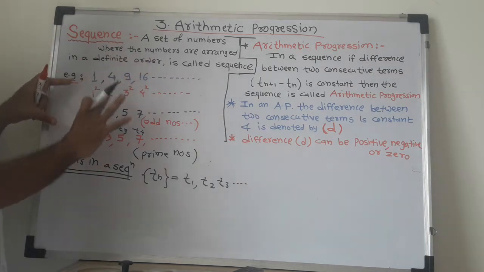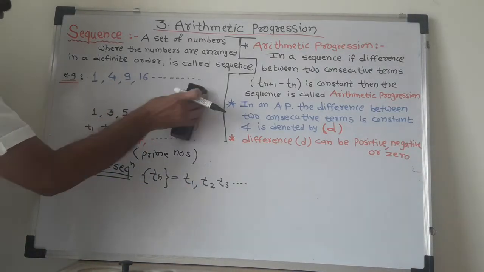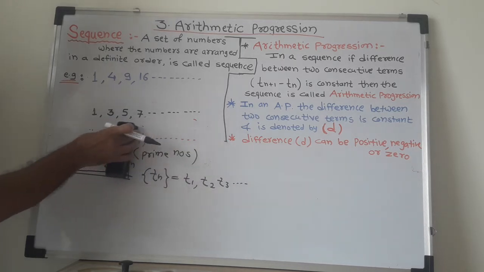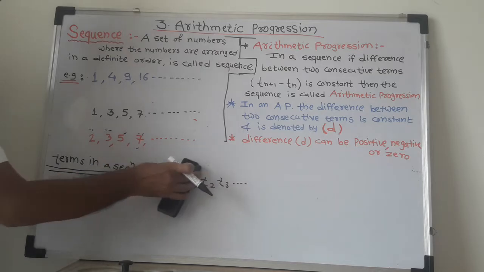Means in a given sequence. Here we learned already three sequences. This is the first sequence, then this is the second sequence, and this is the third sequence.